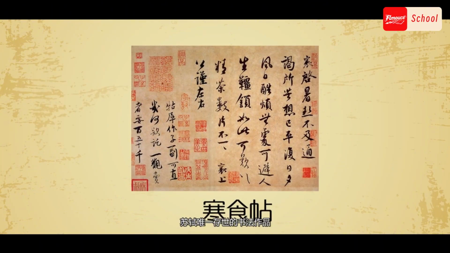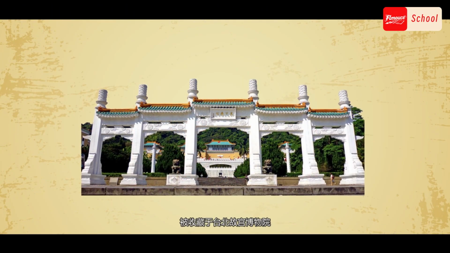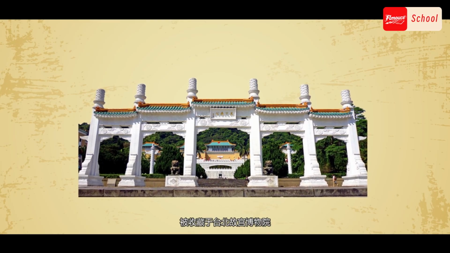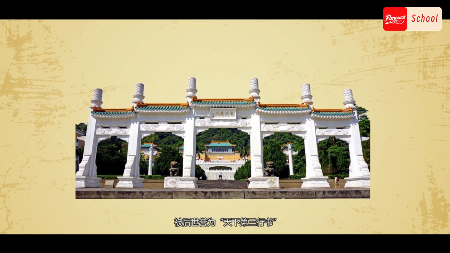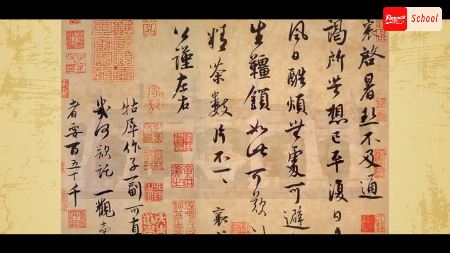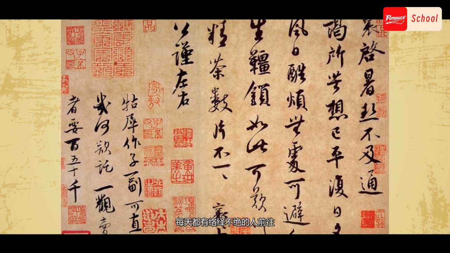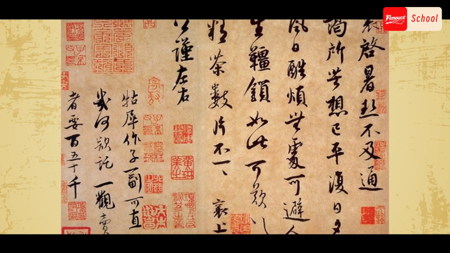Hanshi Tie is the only extant calligraphy work of Su Shi. It is collected in the Taipei Palace Museum. It is praised as the third best running script. Every day, people come in an endless stream to see its real face.